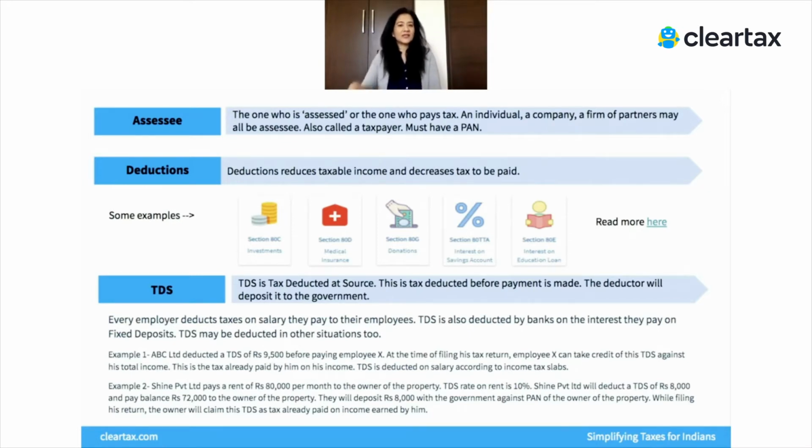The government knows that there is this PAN which has earned an X income and Y TDS has been deposited with us, and that's how they can capture all the TDS against your PAN, right? So it is a very important thing to understand. There's an example here. I encourage you to go through it, and once you read this example, it will become even more clear to you.